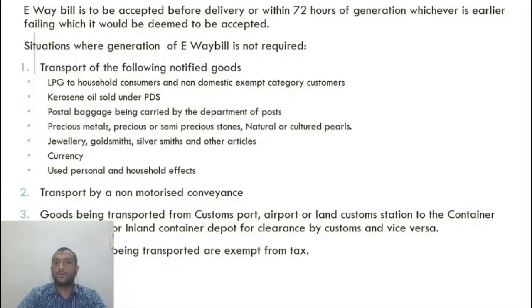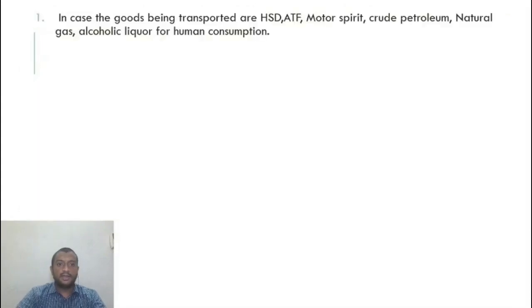Where goods being transported are exempt from tax. We already discussed that the consignment value does not include exempt value. In case goods being transported are those things which are out of the purview of GST: high speed diesel, aviation turbine fuel, motor spirit, crude petroleum, natural gas, alcoholic liquor for human consumption.